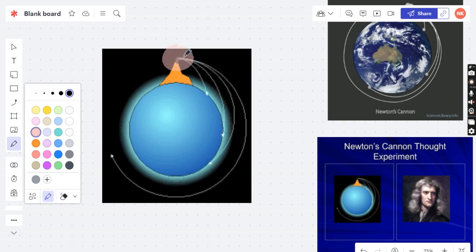This velocity, the velocity which was here, is known as the launching velocity. And the velocity through which it rotates around the earth is known as the critical velocity.